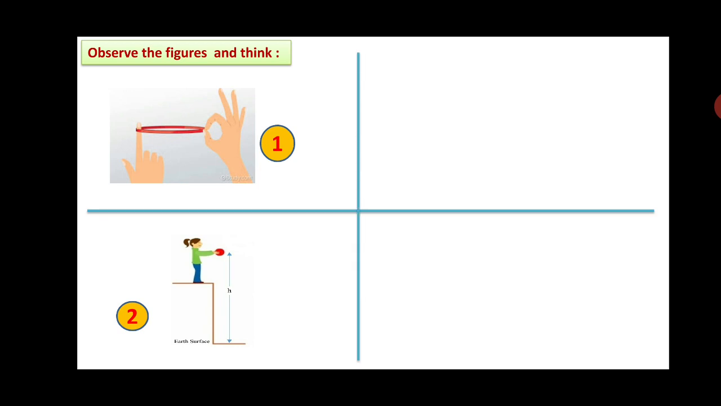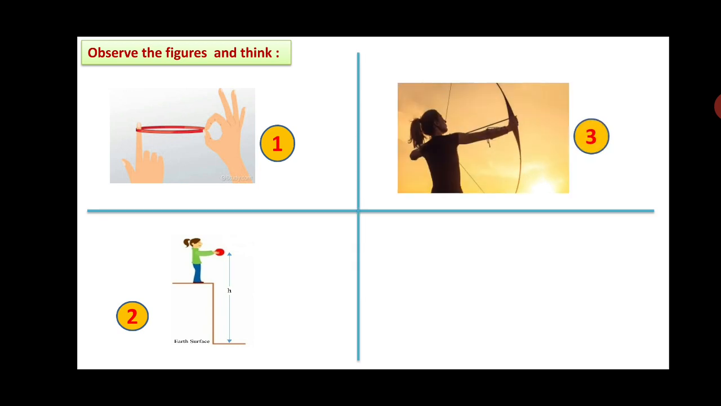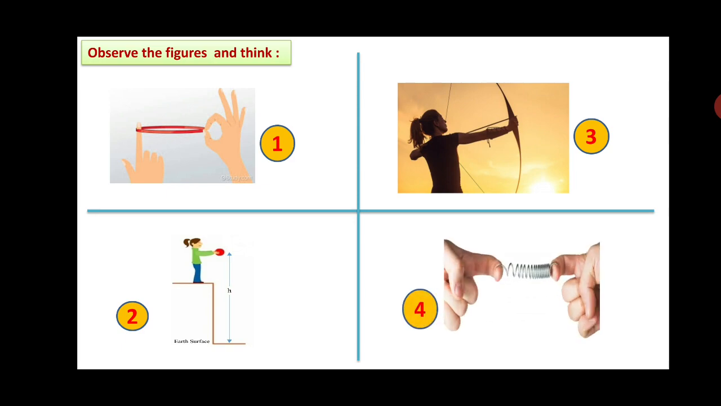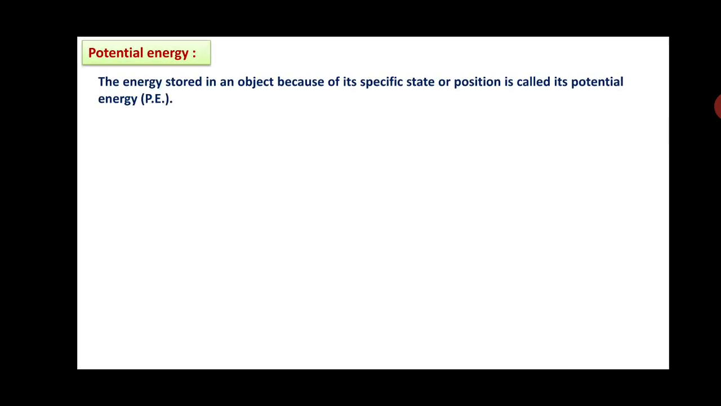Why? So here a bow is to be released. Before releasing the bow, what is the situation that we have to consider? Here a spring is there, that is to be stressed. So here you can say all objects have some energy due to their position, due to their state. That energy is nothing but potential energy, which we are going to deal with now. The energy stored in an object because of its specific state or position is called potential energy. So let us consider the expression for this potential energy.